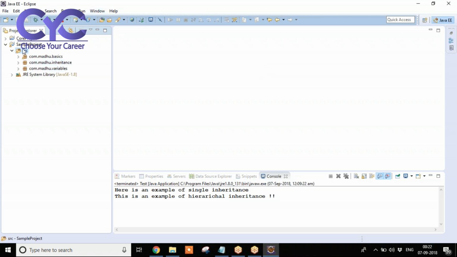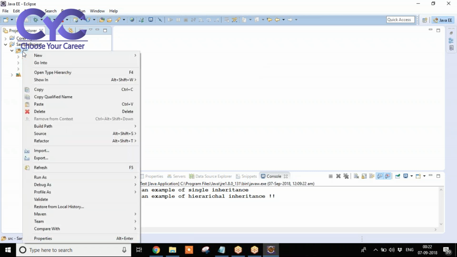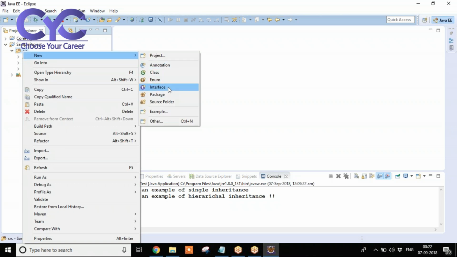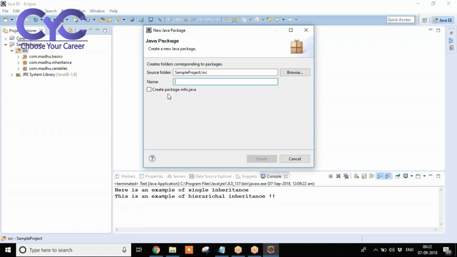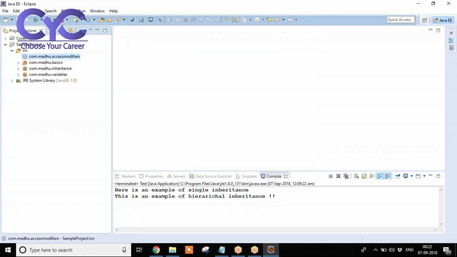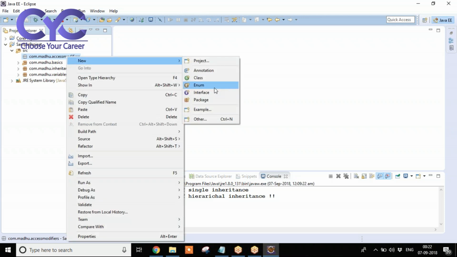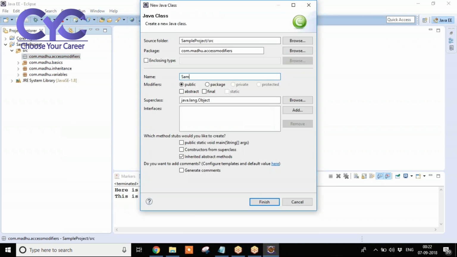Now observe here, I'm going to create a new package for the purpose of access modifiers. Right click, new package, com.madhu.accessmodifier. Click on finish. Now here I'm creating a new class called sample1.